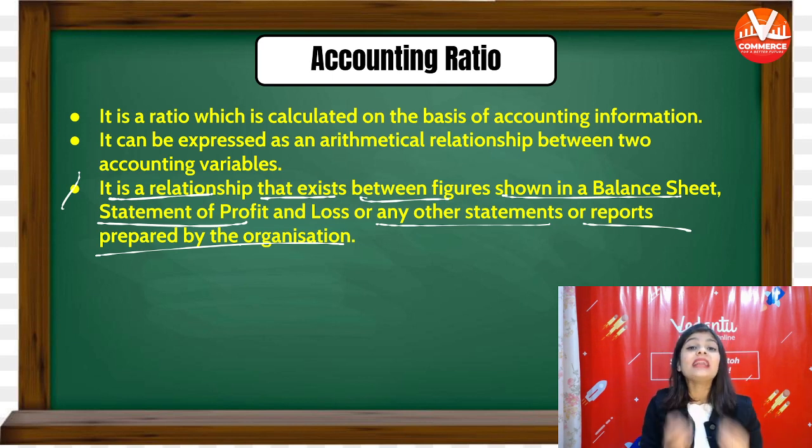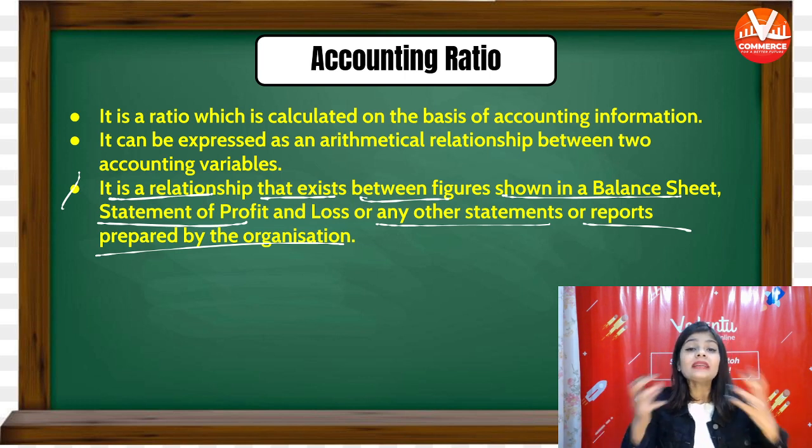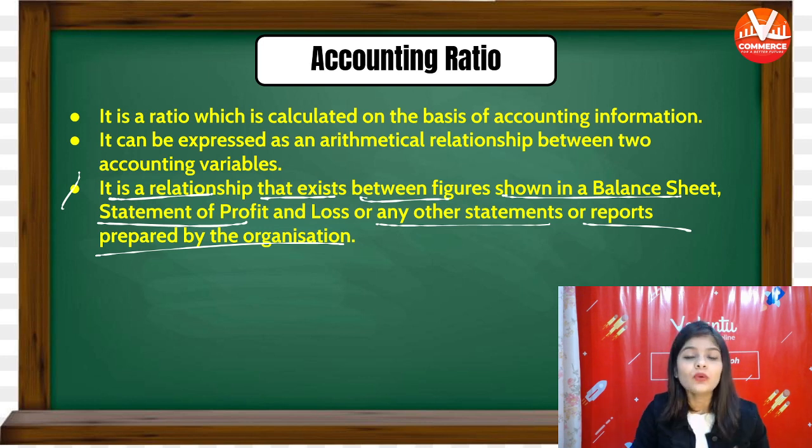It is the relationship between the figures that are shown in balance sheet, statement of P&L, and reports prepared by the organization. हमारी फिगर्स के बीच का जो रिलेशन होता है, that is accounting ratio. So all these are the definitions of accounting ratio, and basically it is the ratio which is calculated on the basis of your accounting information.